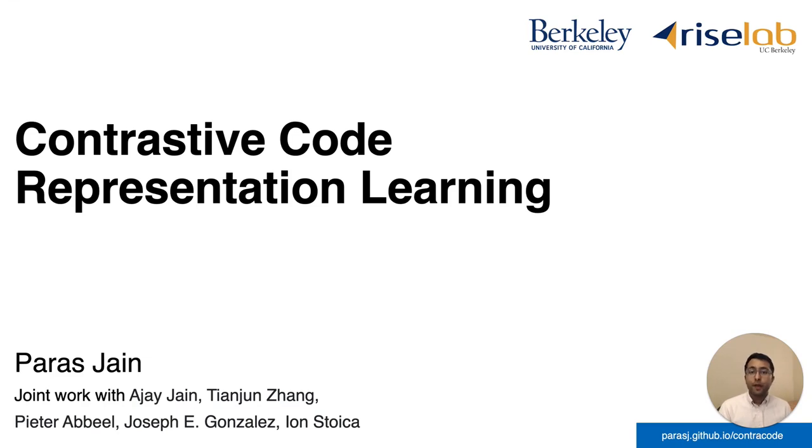Hi everyone, I'm Parsh Jain, and I'm excited to discuss today our work on contrastive code representation learning. We develop a new self-supervised learning method to learn high-quality representations of code using unsupervised data from big code repositories such as GitHub. Our work demonstrates state-of-the-art performance in a variety of different downstream tasks when we fine-tune our representation. This is joint work with Jay Jain, Tianjun Zheng, Peter Abbeel, Joey Gonzalez, and Ion Stoica.